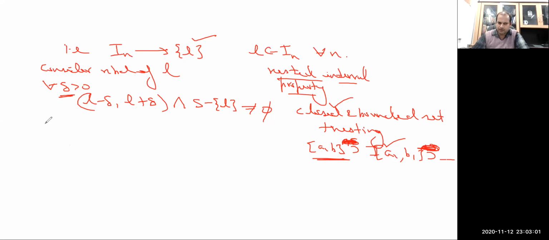Now for every n, from the Archimedean property of R, we know that each of the intervals I_n is going to contain infinite elements of the set S as per our construction.